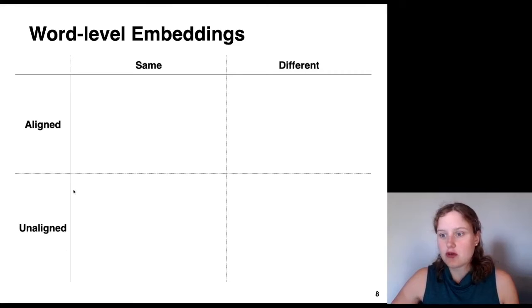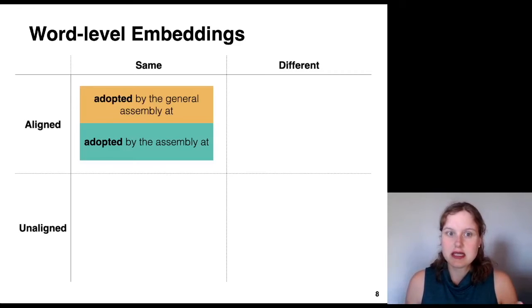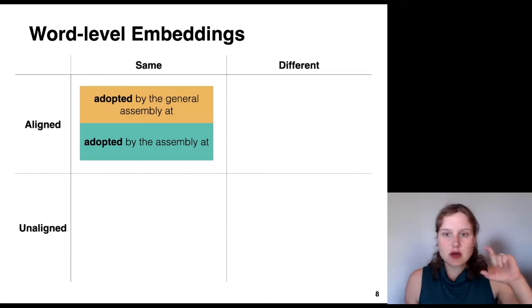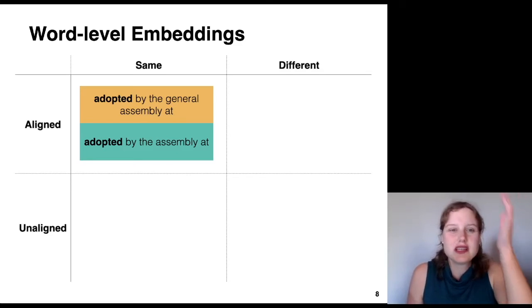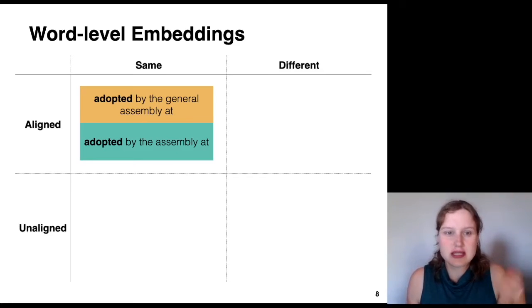So the first category, the rows of this chart, are words that are aligned versus unaligned, and then the columns are words that are the same versus words that are different. Let me give you some examples to clarify this. So here's an example of a paraphrase: adopted by the General Assembly at, adopted by the Assembly at. In these 2 phrases, the word adopted is the same word. It's adopted in both phrases, and it's aligned in the paraphrase. It's in the same position in the paraphrase in both of these phrases. So that's our first category of words: same, aligned.